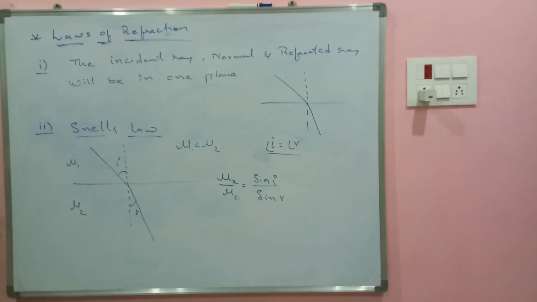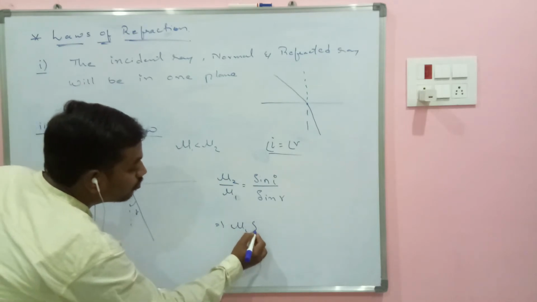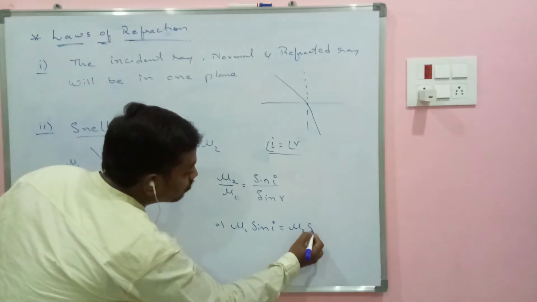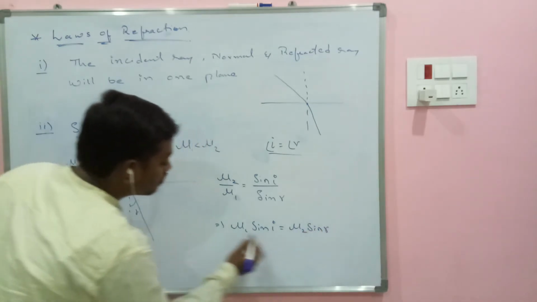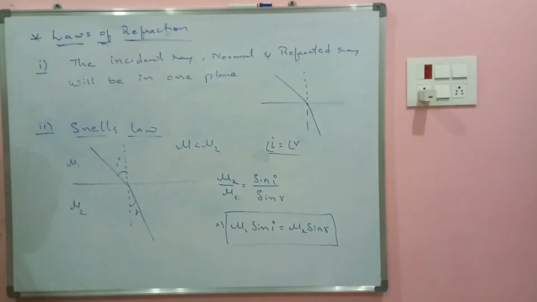Mu2 by mu1 is equals to sine I by sine R. This I can rewrite as mu1 sine I is equals to mu2 sine R. This is a relation called Snell's law, and this comes under your second law of refraction. So based on this, let me give you some problems. That is, write down problem number 1.